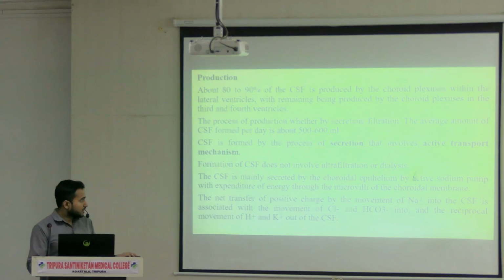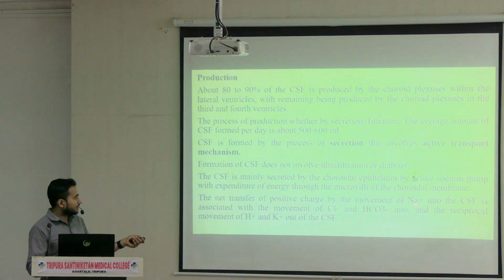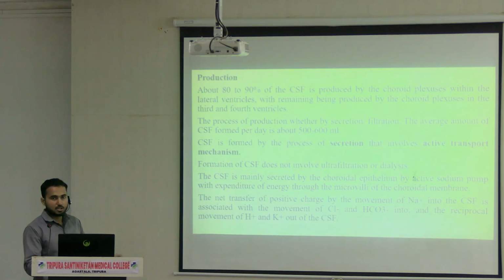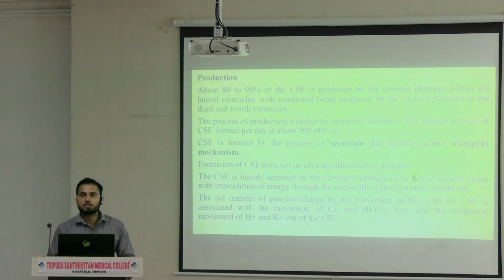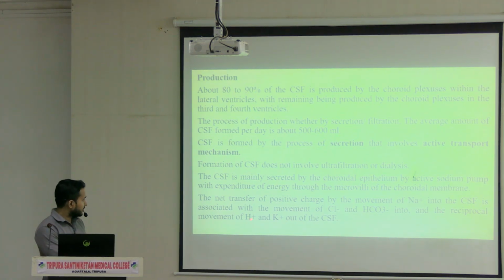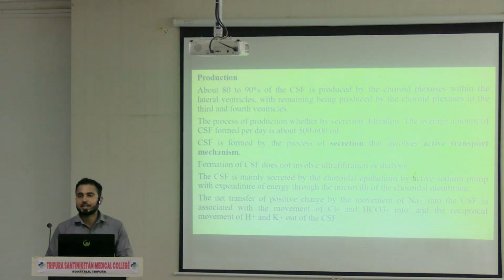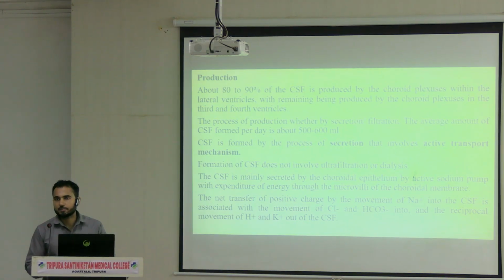So as you can see, there is a net transfer of positive charge by the movement of sodium ion into the CSF, which is associated with chloride and HCO3. So along with the sodium ion, chloride and HCO3 ions are also passing. That means they will come to the CSF from the blood. Along with that, what happens? The reciprocal movement of hydrogen and potassium takes place out of the CSF. From the CSF, they will go back to the blood. So like this, the ion transport is taking place, and that is called the active transport mechanism.